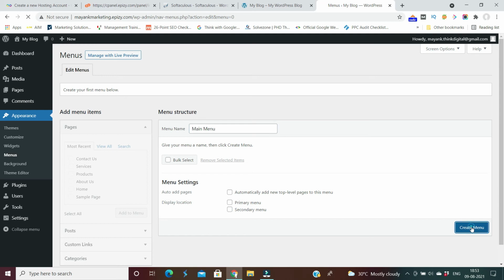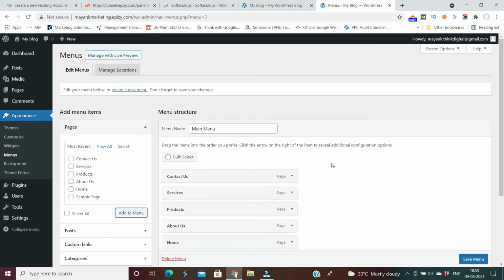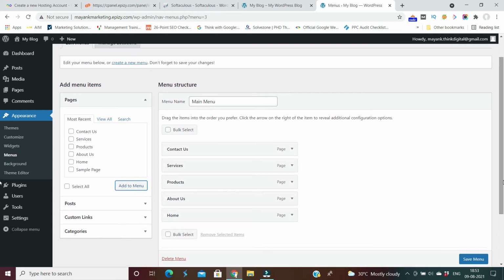By mistake I have deleted the entire menu. Wait for a minute. So from here I will select only those important pages which I have to make live in our menu, and after that I can create a specific sequence.